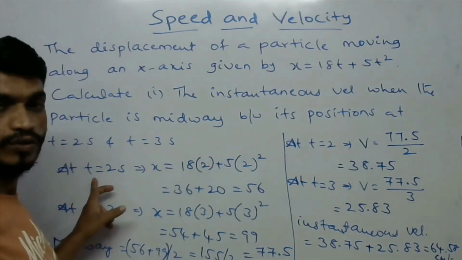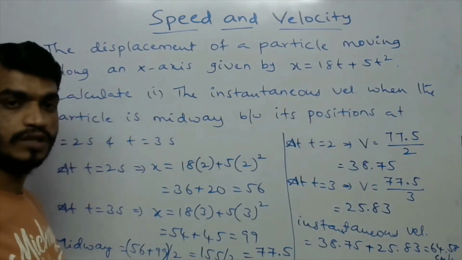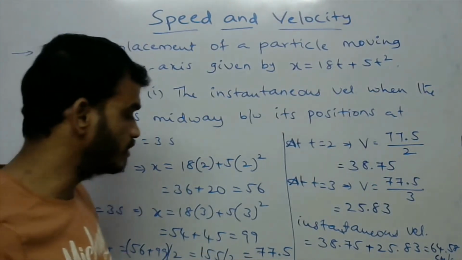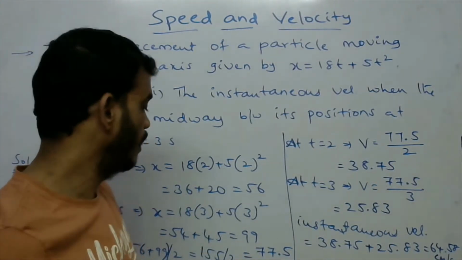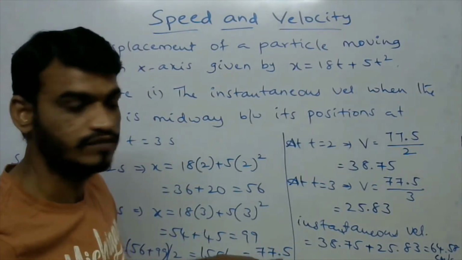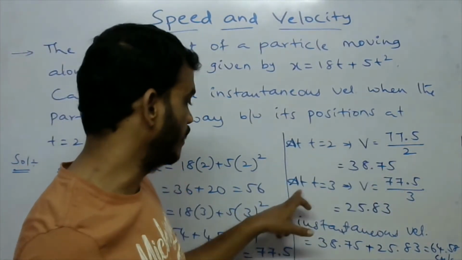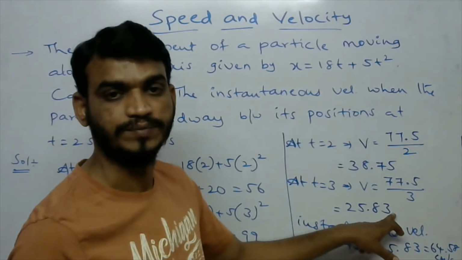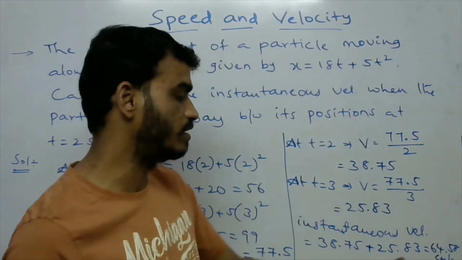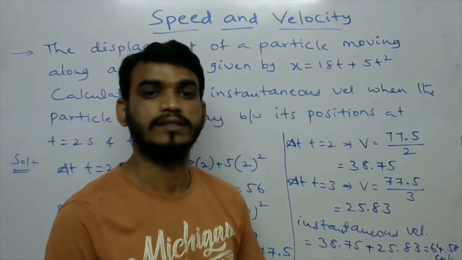At t equal to 2 we will find out the position. At t equal to 3 seconds we will find out the position. The average of these two values we will find out, that is the midway position. Okay. So for this midway position, the instantaneous velocity at t equal to 2 is this one, and at t equal to 3, this one. Okay. By adding these two, we will get the instantaneous velocity, 64.58 centimeter per second.